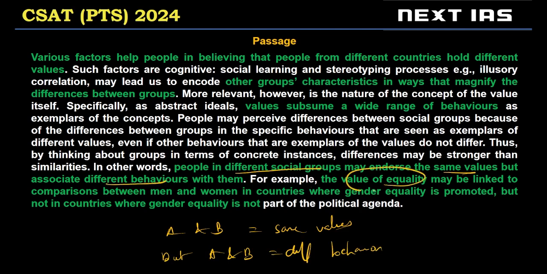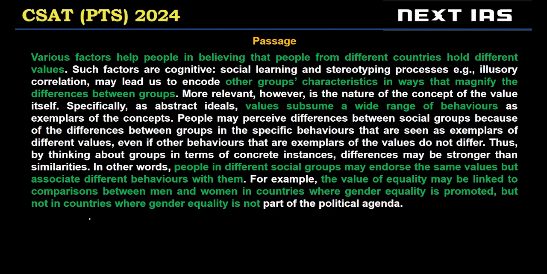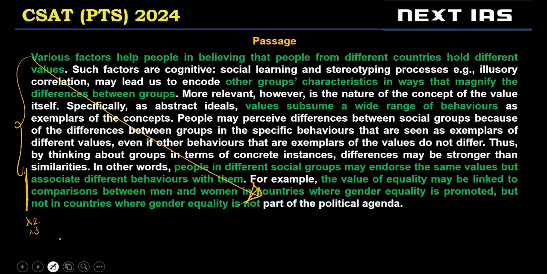For example, value of equality. In some countries, this will mean gender equality, and in some countries, this will not mean gender equality, right? So A and B have the same value of equality, but their behavior about equality is different, right? So remember that, and this is especially important for tricky passages, that if you find a section of the passage which is trying to simply explain what is taking place, reread that at least 2 to 3 times to make sure that you've put the rest of the passage in perspective. This is only really helpful for the difficult passages.